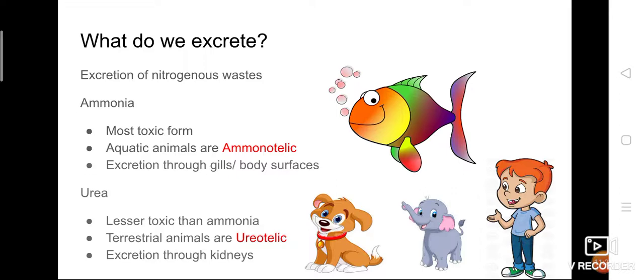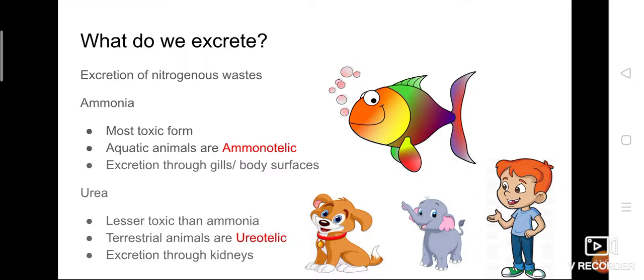How does the excretion take place? Here, the excretion takes place through the kidneys, because only a small amount of water is needed. Ammonia is more toxic, so it needs more water, so we find ammonotelic excretion in aquatic animals. But here urea is less toxic, so there is no need for much water. Even a small amount of water is enough to remove it. So we can find it in terrestrial animals.